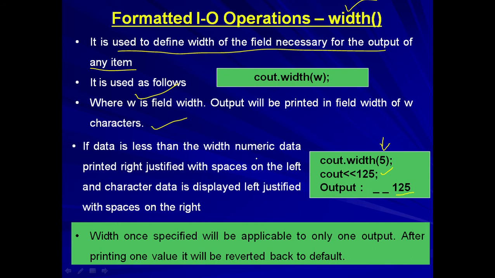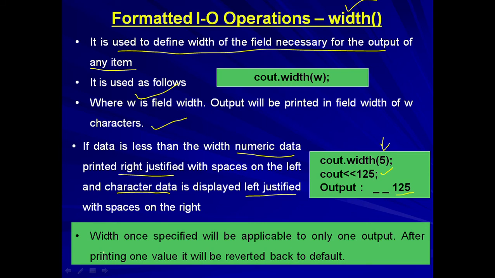So if data is numeric type, it will be printed right justified. Right justified means in the width it will be printed towards the right side, and spaces will be on the left side. And if it is character type data, then it will be printed left justified. That means the spaces will be on the right, and 125 will be before this. So the numeric data will be printed right justified, whereas characters will be printed left justified, with the spaces on the right.